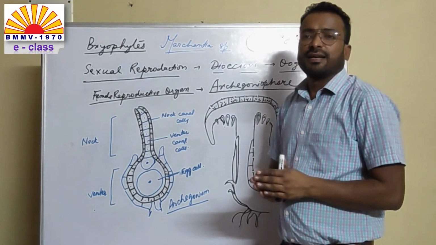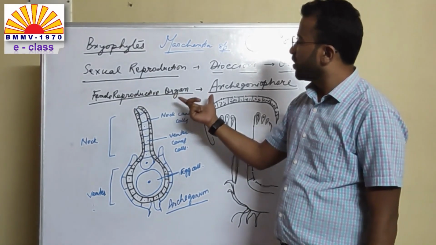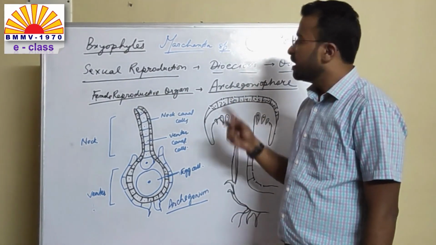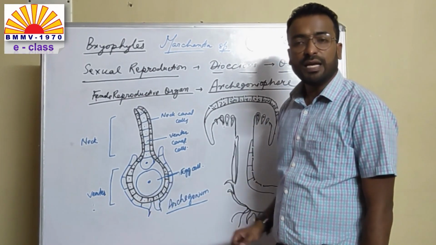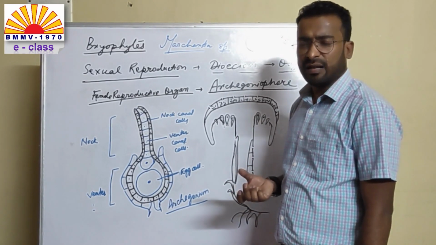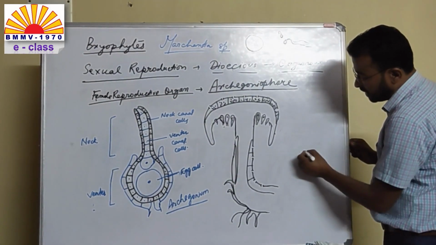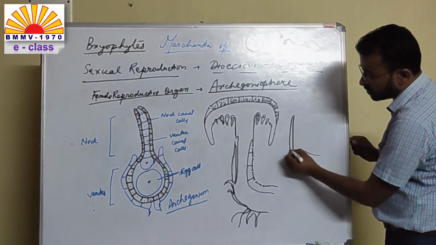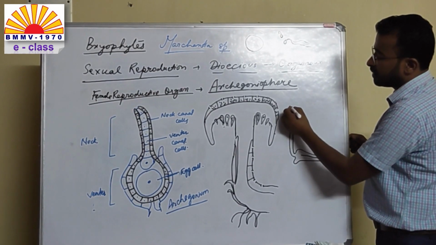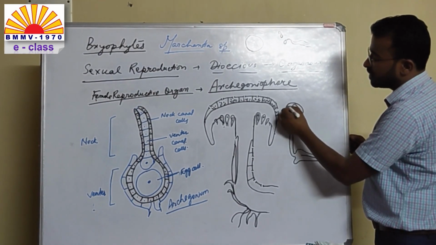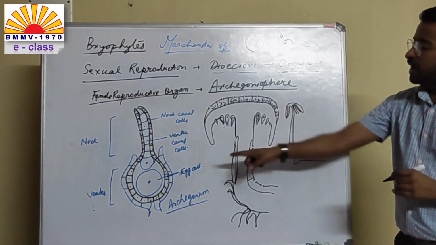Now let us understand the female reproductive structure in Marchantia. The female reproductive organ is known as the archegoniophore that will ultimately produce archegonium, and inside the archegonium there will be the female gamete or the egg cell. Let us now look at the entire structure of the archegoniophore. Like the antheridiophore, the archegoniophore will also develop from the main thallus, and it is slightly longer than the antheridiophore, but it is somewhat like an inverted umbrella. So this archegoniophore will bear archegonium.